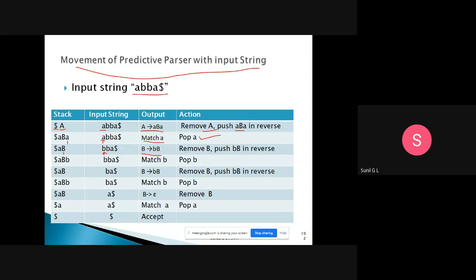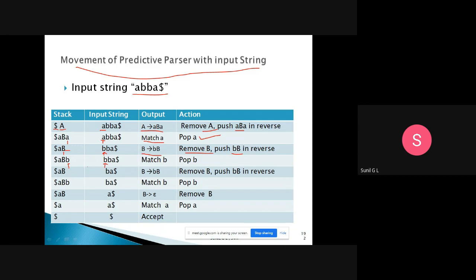Then after that, what do we need to do? We need to remove B from the stack, then push small b and capital B in reverse direction. So we have removed this one. Then in reverse direction we pushed into the stack, capital B comes first and then after that small b. So we have inserted them in reverse order. Now the top of the stack points here, and the input string points here.